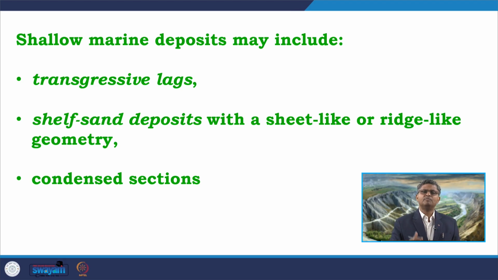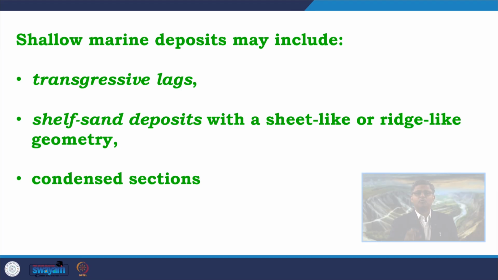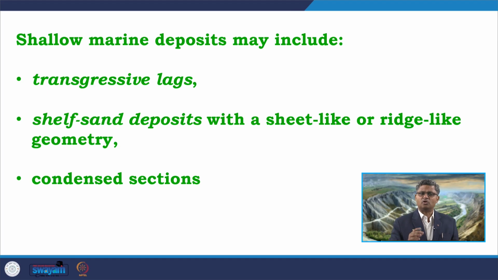These are known to form relatively thin deposits, around 1 to 3 meters thick, and potentially very much laterally continuous over several hundred square kilometers. They occur like a blanket over the entire shelf area, commonly as an upward fining sandy deposit. These are called shelf sand sheets, commonly carried by the storms. The shelf storms bring this kind of sand and it gets deposited.